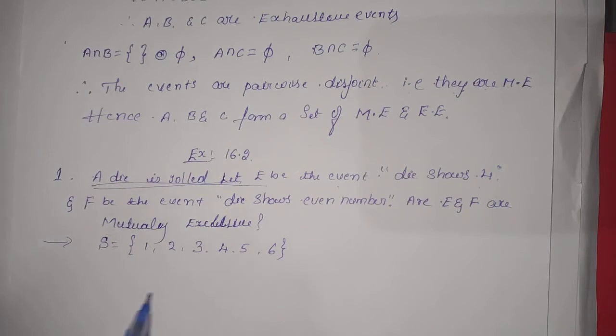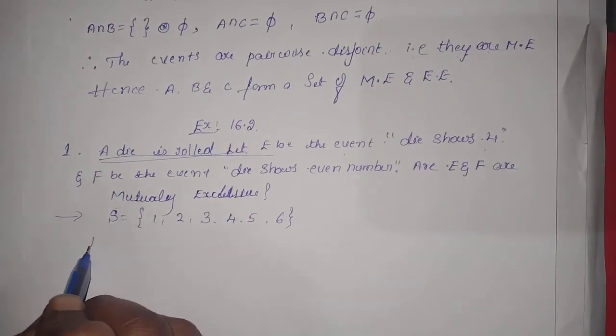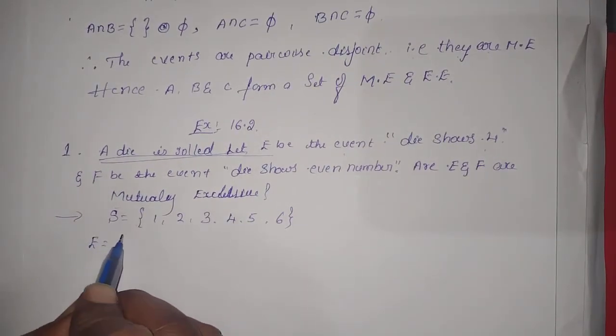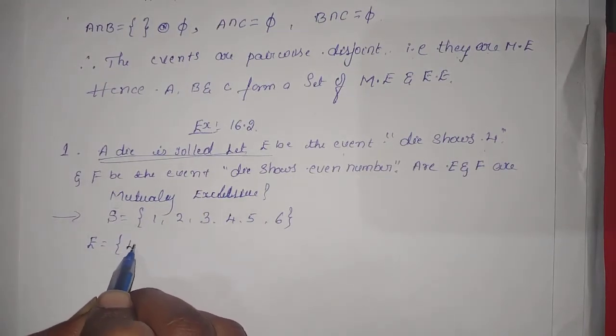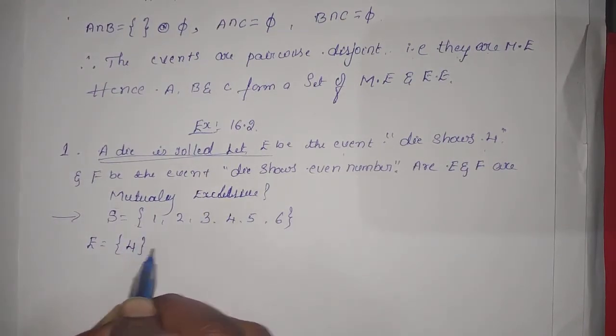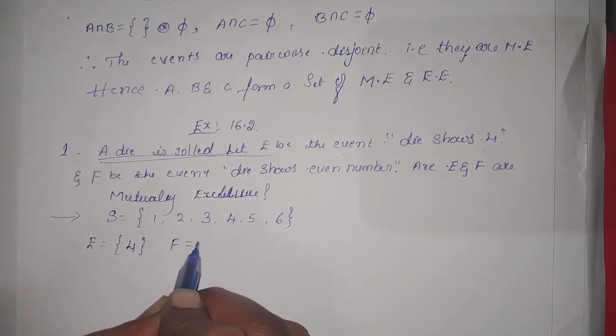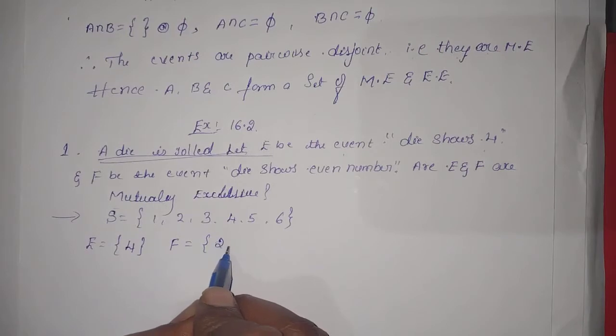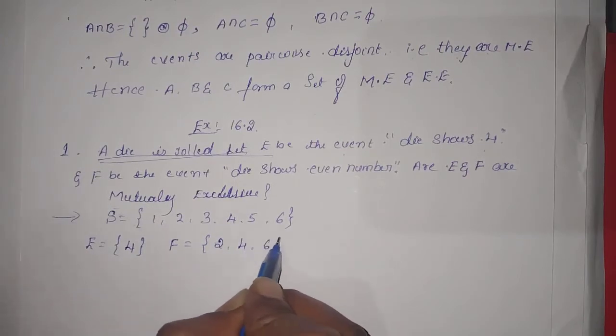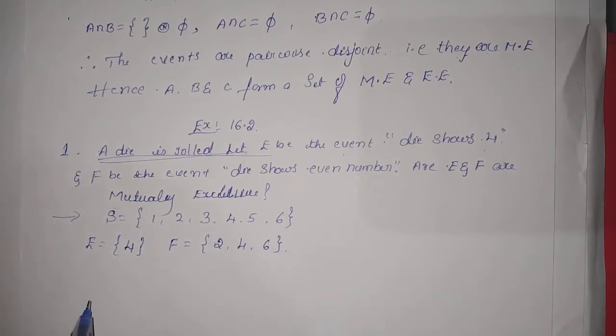From this sample space we consider one more event. E stands for die shows 4. Event F stands for die shows an even number. Which are the even numbers? 2, 4 and 6. Clear?